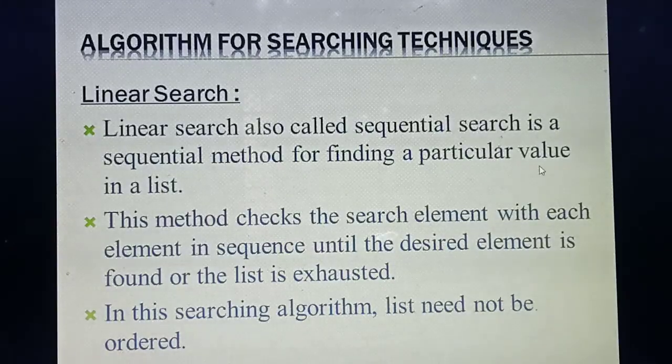Okay, so come to the next point. This method will check a particular search element. That only I said. First you need to take any one value and keep it in your mind as a search key value. Then you need to search. First, in the first place, whether the element is there. Then move to the second place, then third place, till last.